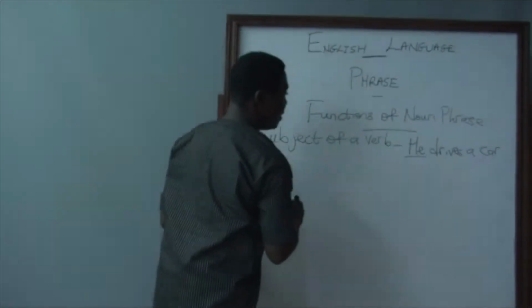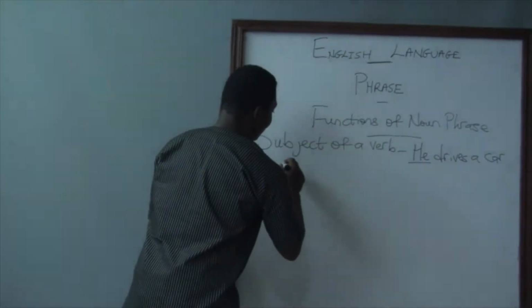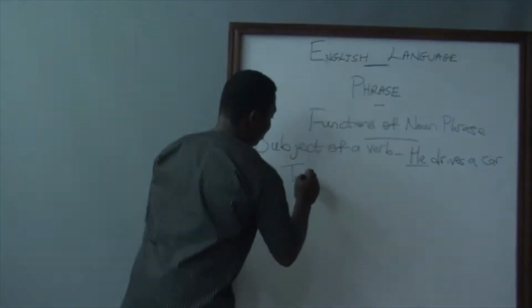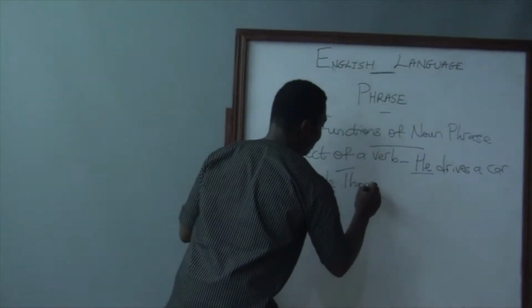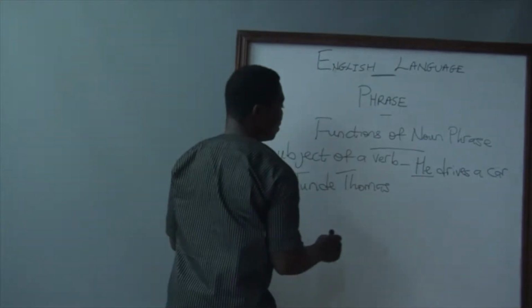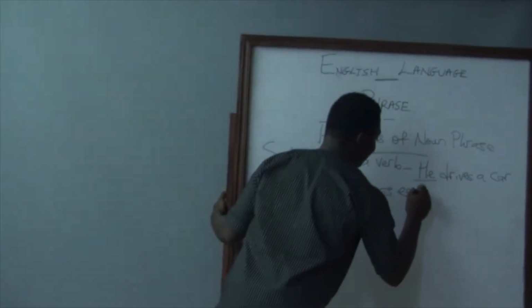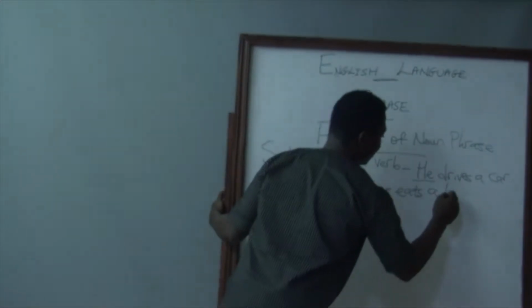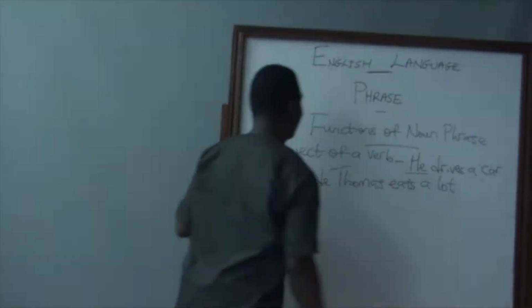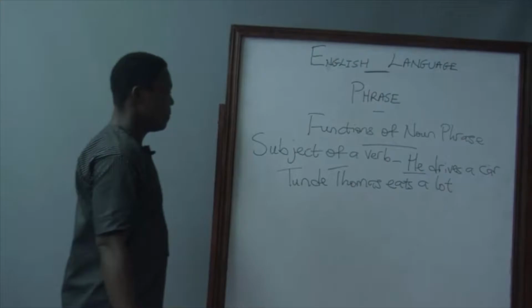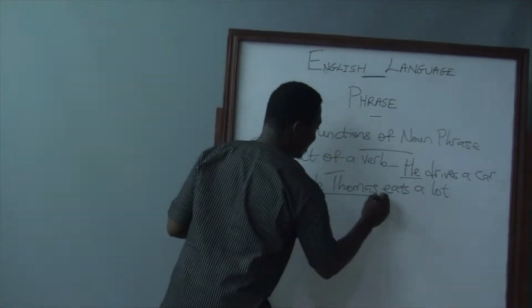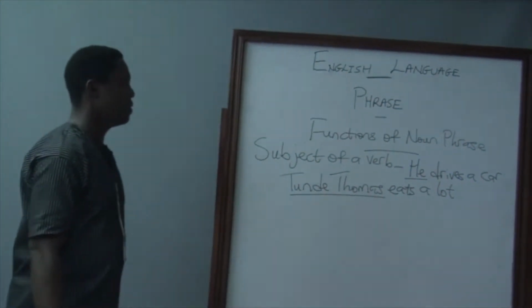Let us consider this example. Tunde Thomas eats a lot. And we are underlining Tunde Thomas.